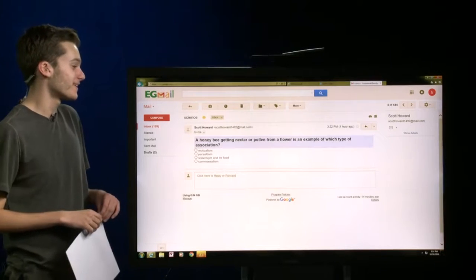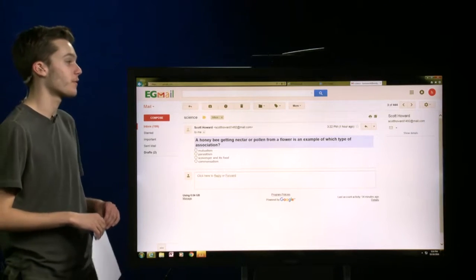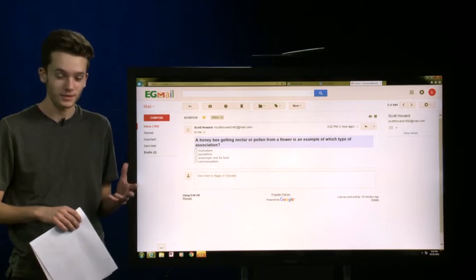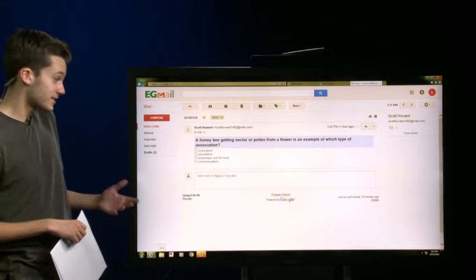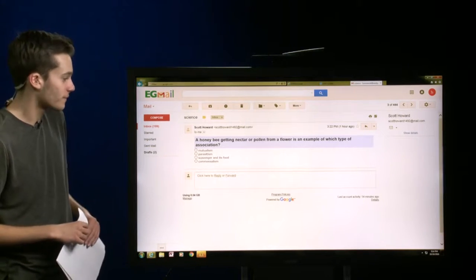Okay, a honeybee getting nectar or pollen from a flower is an example of which type of association? Mutualism, parasitism, scavenger and its food, or commensalism?